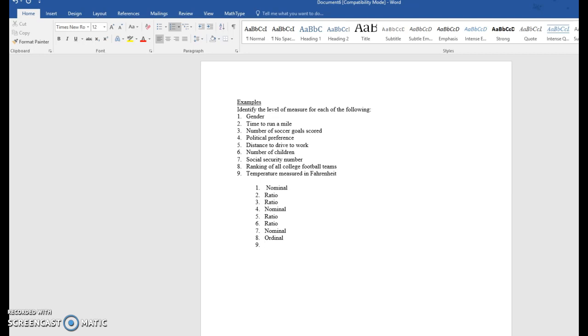So really 0 degrees and 1 degree are very close to being the same thing. 0 is not the absence of temperature, and therefore this we consider to be interval. And we'll see that most often when dealing with temperature, interval is going to be what we get for temperature. Very rarely are we going to have much data other than temperature that tends to be interval.